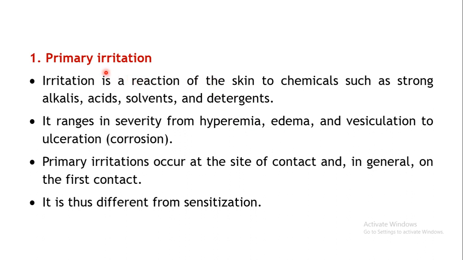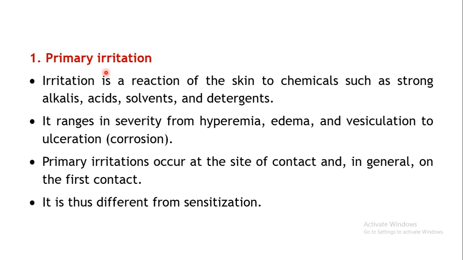Coming to the first type of toxic effect on the skin, that is primary irritation. Okay, so as the name implies, irritation. You all must have experienced this type of irritation on the skin, right? If you get hurt or you have a sting, your skin irritates, or if you come in contact with some irritant substance or some solvents which are irritant in nature, say for example some acids or alkalis, or some detergents, it produces an uneasiness, right?